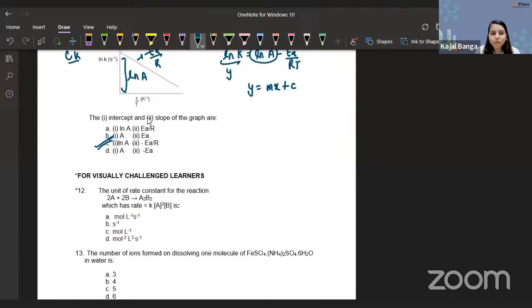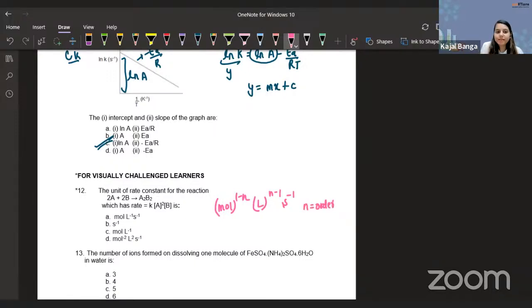The unit of rate constant for the reaction. Although it's a question not for visually challenged learners, we still look at it. We know the general formula for rate constant: mole to the power 1 minus n, liter to the power n minus 1, second inverse, where n is the order.